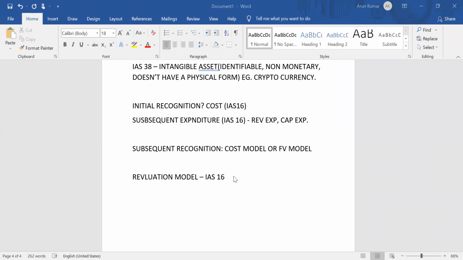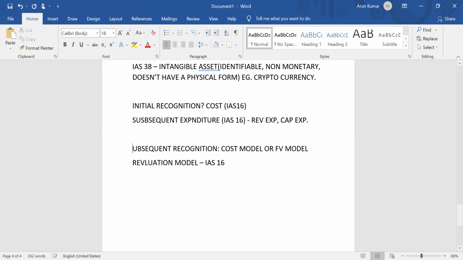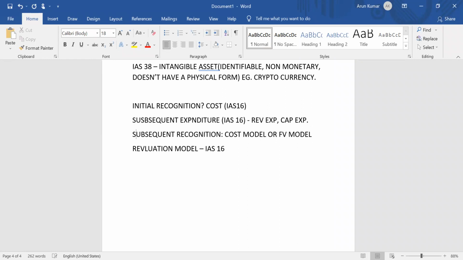Okay. So the only difference here when it comes to IAS 38 is, with respect to IAS 16, we used to refer to it as depreciation. But when it comes to IAS 38, instead of depreciation, we'll call it amortization. The concept behind depreciation and amortization is the same.